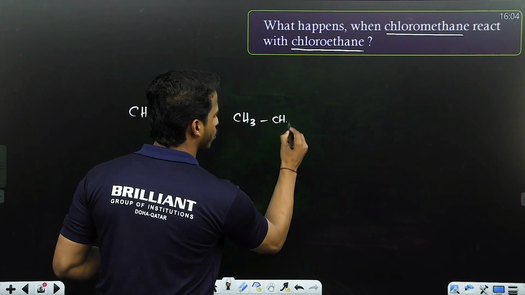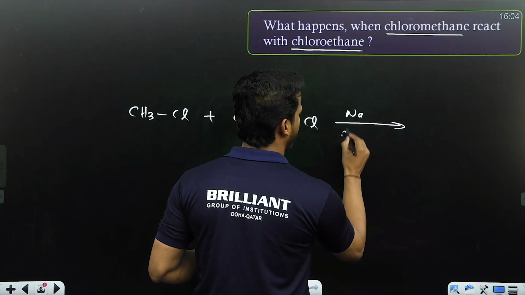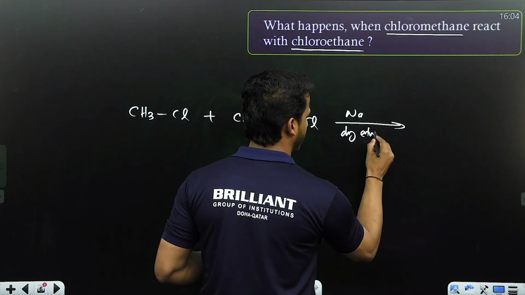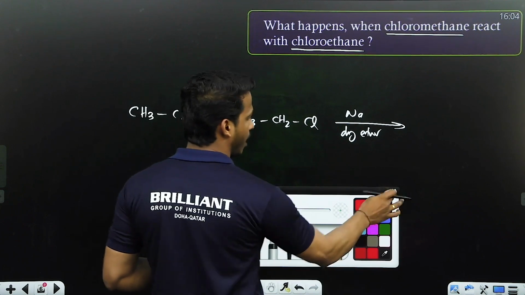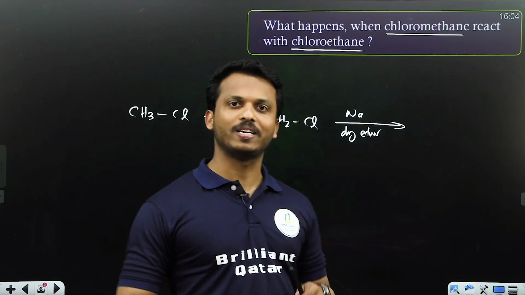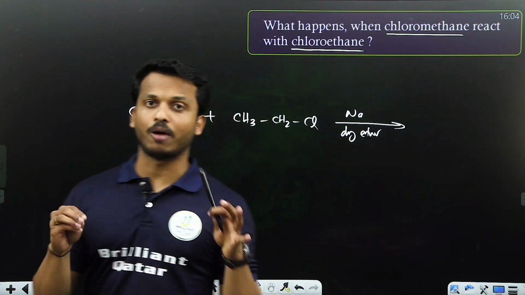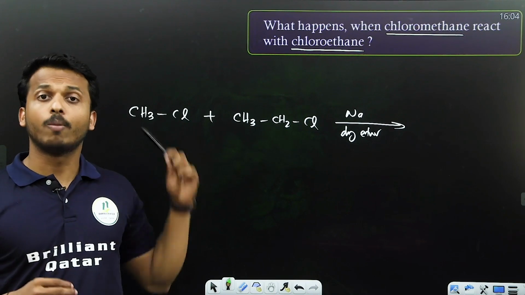What is chloroethane? CH3CH2Cl. They are treated with what? Sodium in what medium? Dry ether medium. Correct? Now the question: if it undergoes Wurtz reaction, what happened? In the previous question we said that when you're doing a Wurtz reaction, always we have to select two same haloalkanes. But what happened?